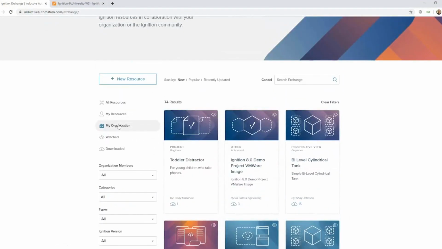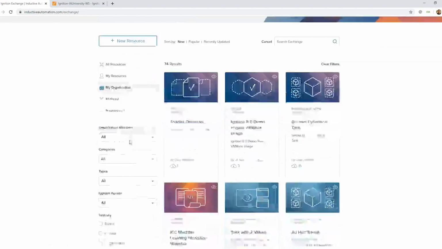For you, maybe your whole integration team wants to start uploading resources and they're not shared publicly, they're just shared for your team. You could click on my organization, see all those resources, and be able to grab those and load them to projects from wherever you were at. That's just all free hosting provided by us. You can also, if you find resources that are interesting to you or resources you put into your projects, watch them to see if new versions come out. You can click on just the ones that you've downloaded in the past. You can filter by any of those categories there.